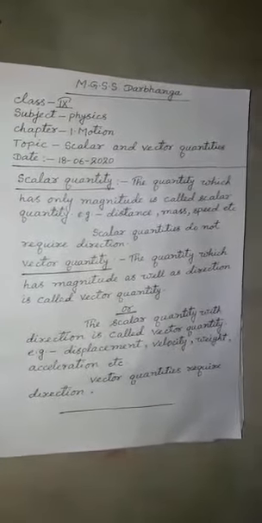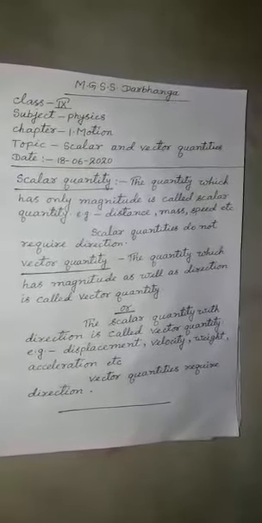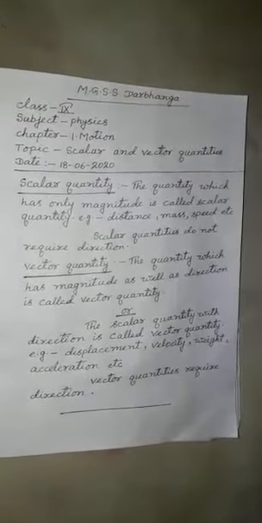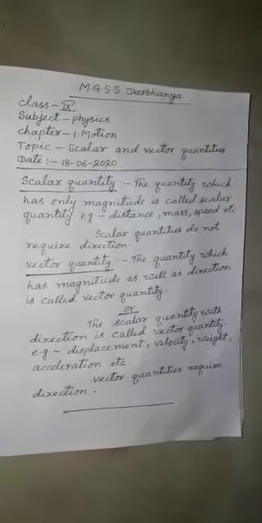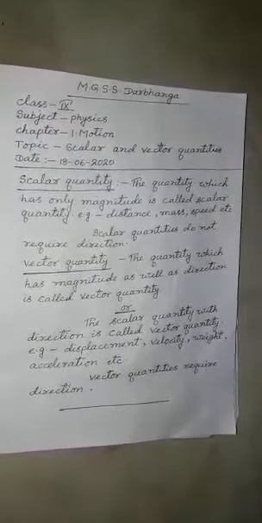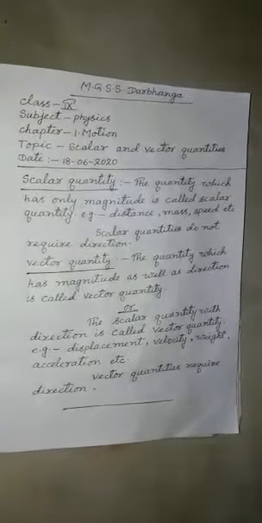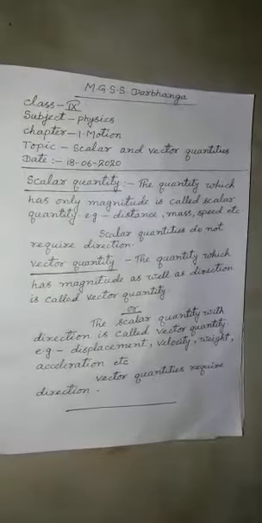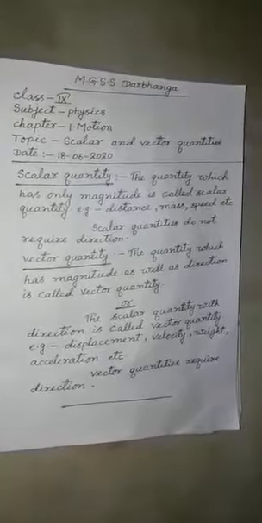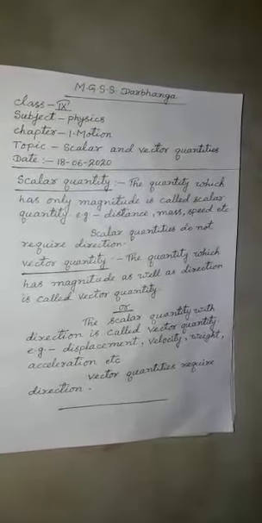As for example, distance, mass, speed, etc. These are scalar quantities. Scalar quantities, they don't require direction. Dear students, scalar quantity only requires magnitude, means numeral value. They don't need direction.